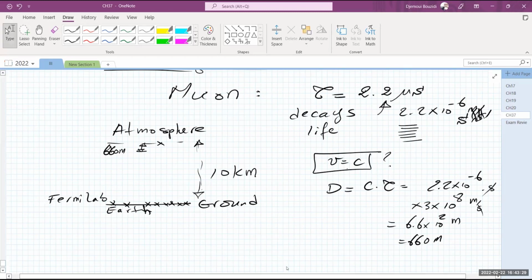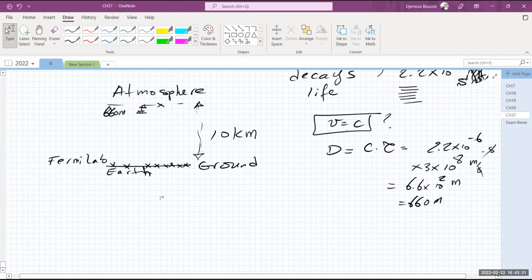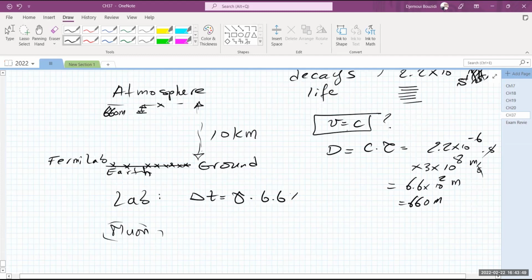Let me explain it from two points, okay? From the vantage point of the lab, and then from the vantage point of the muon, somebody sitting on the muon and traveling. Okay, here is from the lab. From the lab, we measure delta t, and delta t is equal to gamma times 6.6 times 10 to the negative 6 seconds.